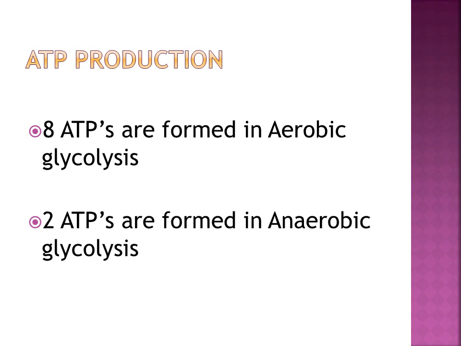The questions will be very simple in this glycolysis. What is glycolysis? It is breakdown of glucose to release energy. Where does it take place? It takes place in the cytosol. What is the end product of aerobic glycolysis? It is pyruvic acid. In anaerobic, that is absence of oxygen, the end product is lactate. And how many ATPs are formed in aerobic? 8 ATPs. And in anaerobic, 2 ATPs. That's all. Those are the only questions that will come in this glycolysis.